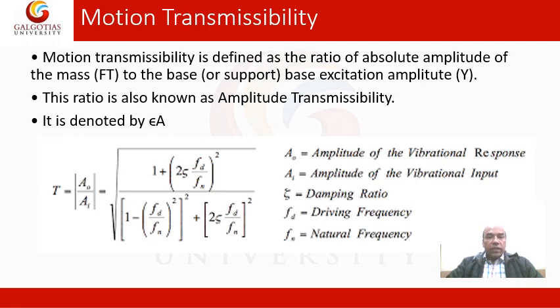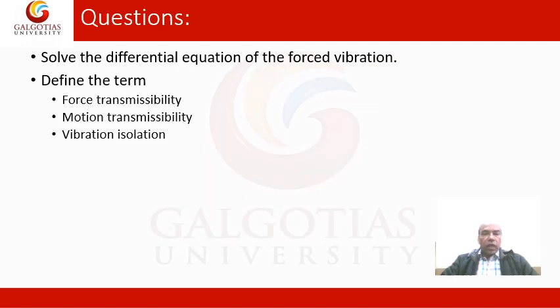Motion transmissibility is defined as the ratio of the absolute amplitude of the mass to the base excitation amplitude y. This ratio is also known as amplitude transmissibility. It is denoted by epsilon a, and the mathematical formulation for this is given over here, and you can calculate it analytically also.